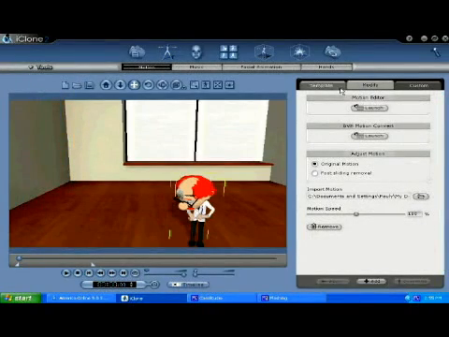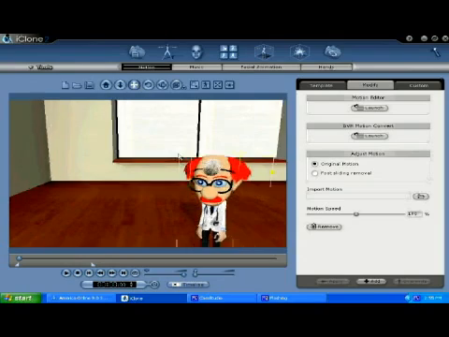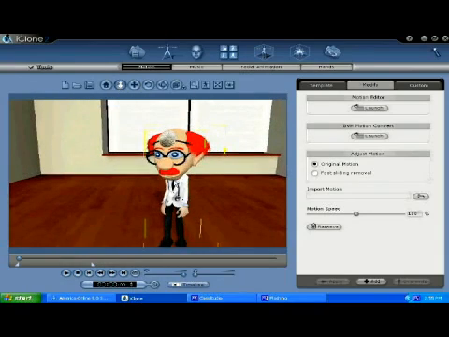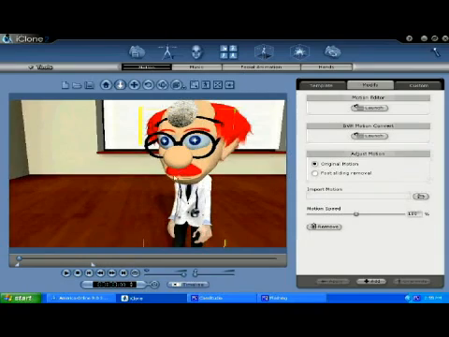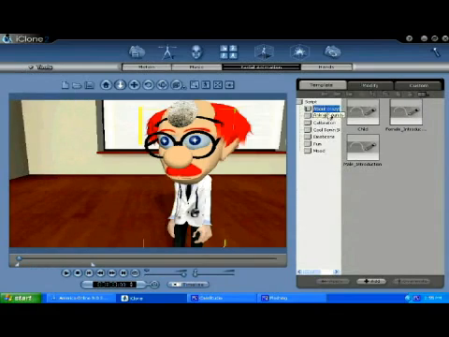Let me click on the motion for him. I want to remove that motion, so that's what I did there. But let me click on Tools and Facial Animation, Template.